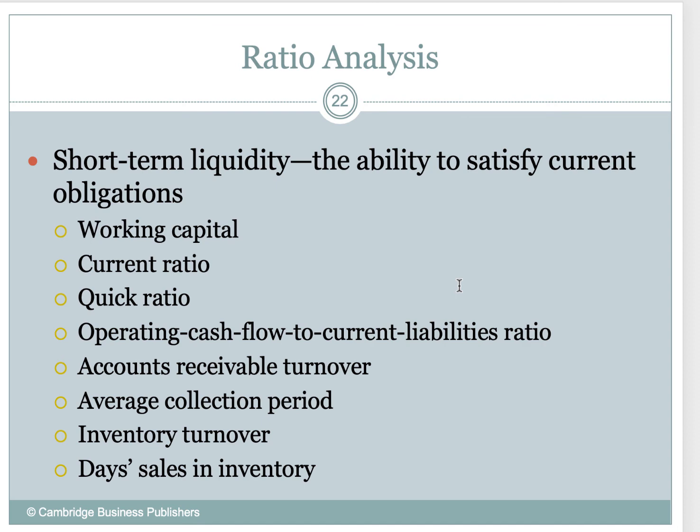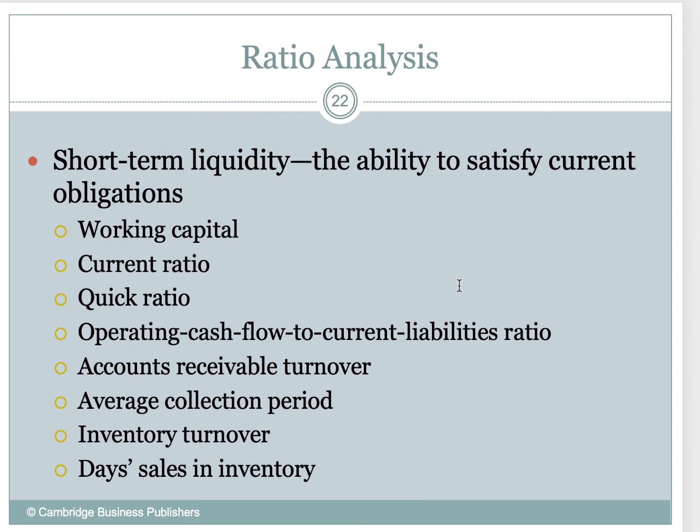Another ratio analysis that we would want to conduct is short-term liquidity, meaning what is the company's strength and its ability to satisfy current obligations as they come due. Well, we're going to use things like working capital. We're going to use the current and the quick ratios.